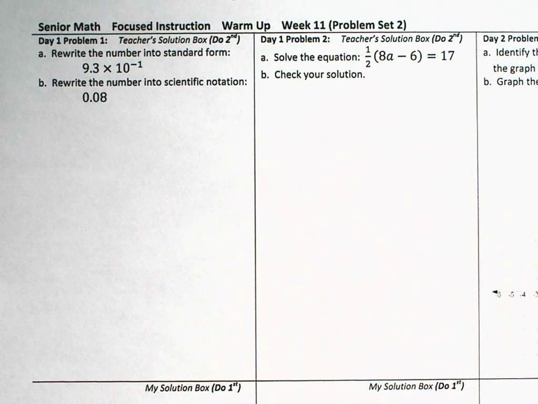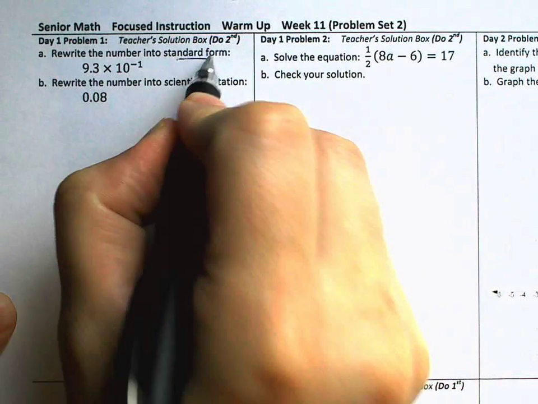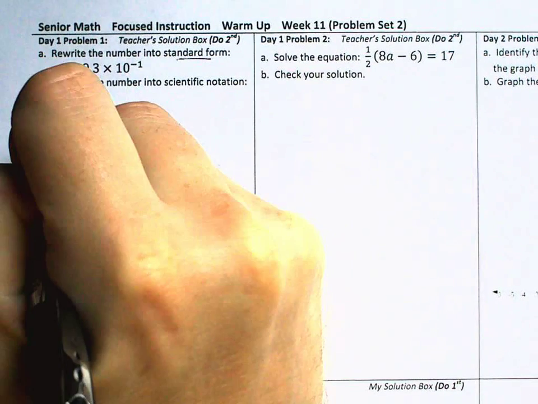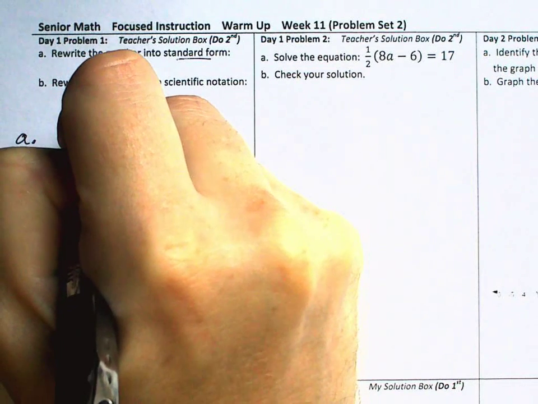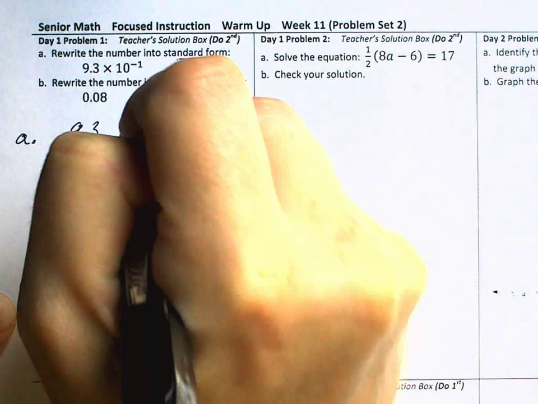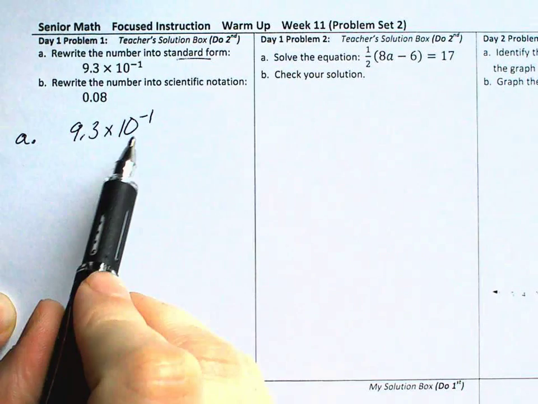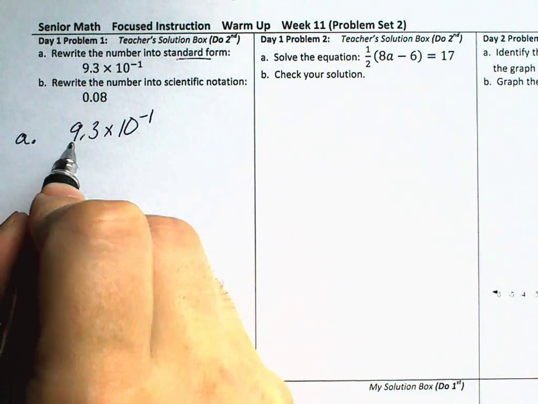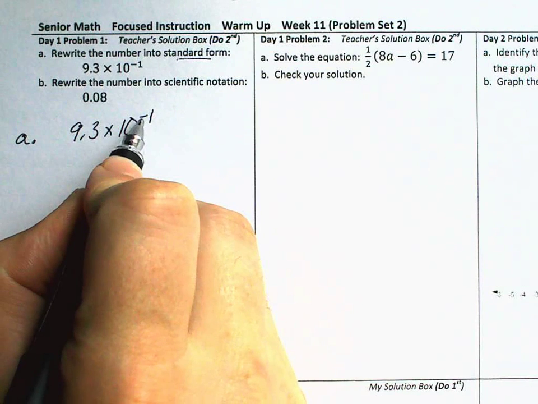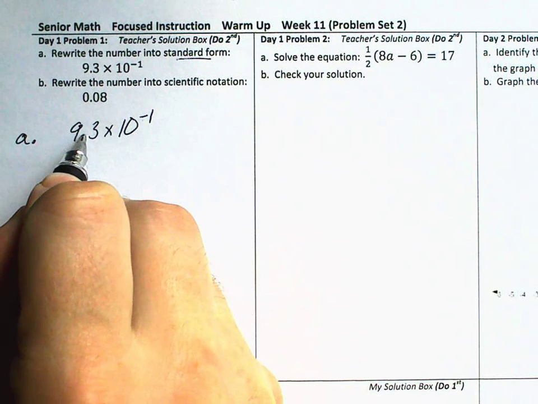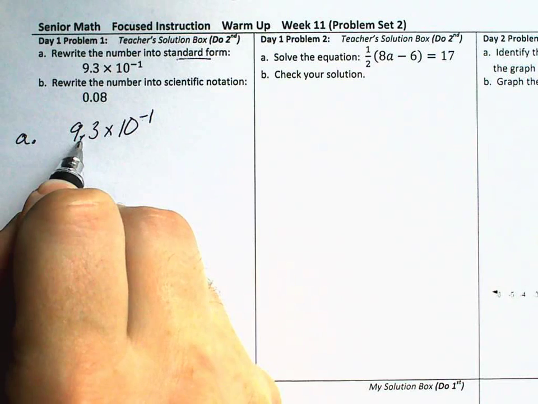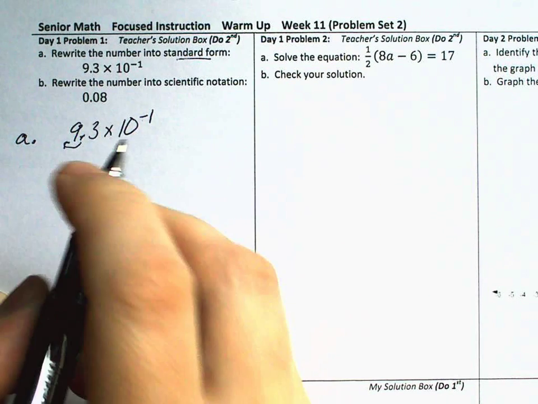Here's the solution to day 1, problem 1. Question A, rewrite the number into standard form. So let's start by copying down the number. And then we'll use the exponent on the 10 to move this decimal point. So a -1 exponent means to move the decimal point 1 position to the left.